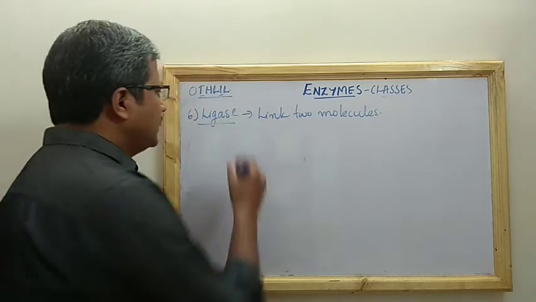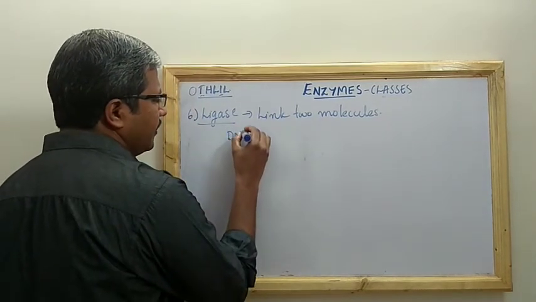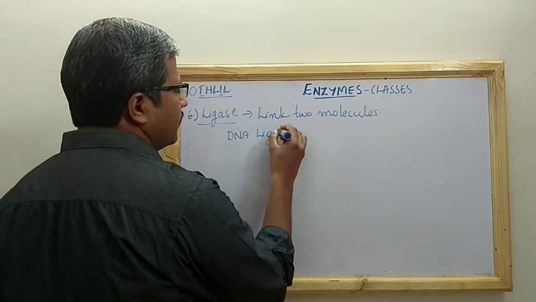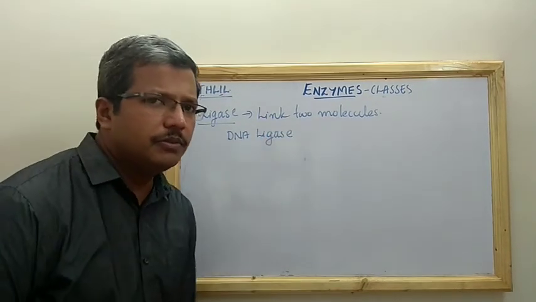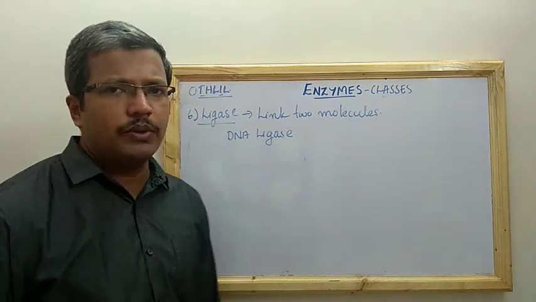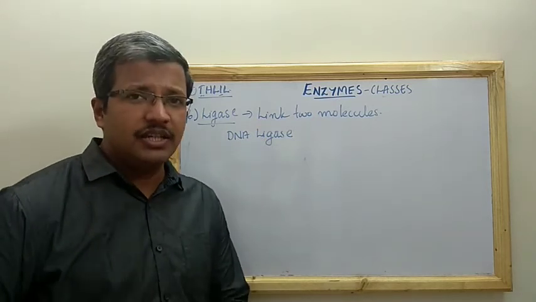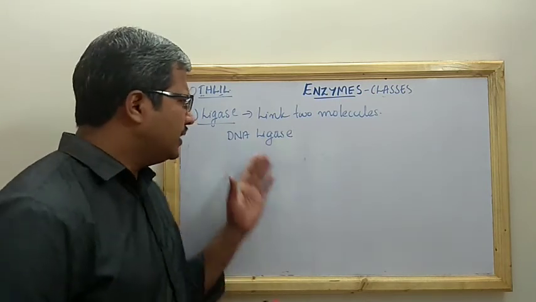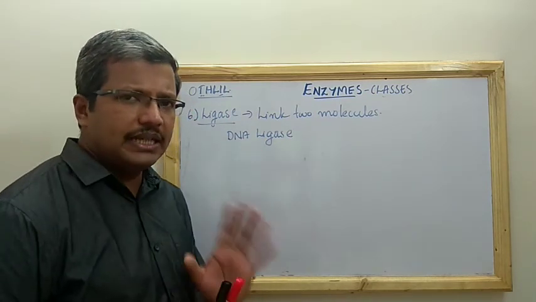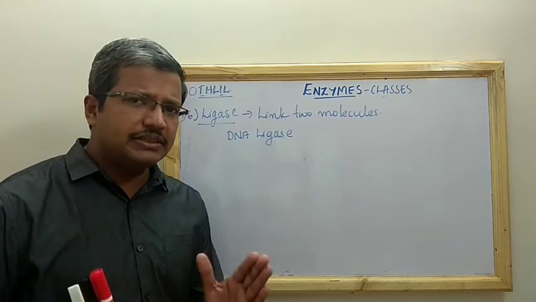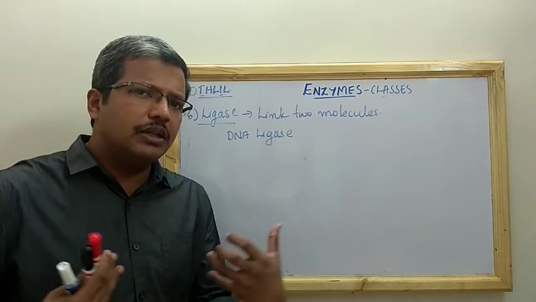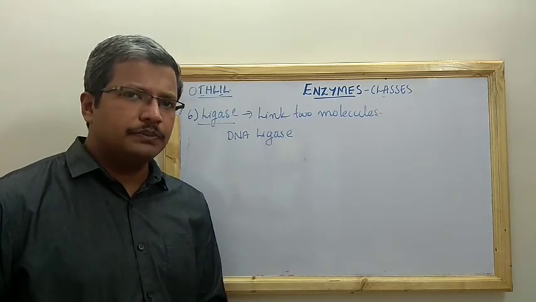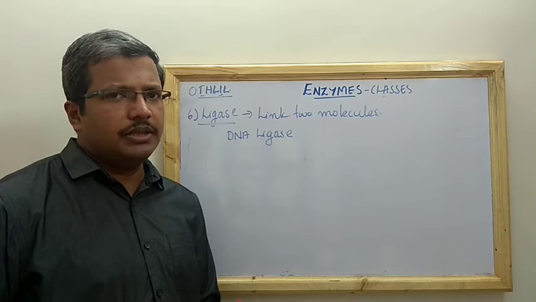And the best example is the DNA ligase. There are a lot of examples. We will be covering those when we discuss metabolism. Otherwise, it will be beyond the scope of this particular topic on enzyme classes. So DNA ligase is the best example for a ligase enzyme, and a ligase enzyme catalyzes the reaction where two molecules are linked to form a different one, to form a polymer. So that is what is meant by ligase.